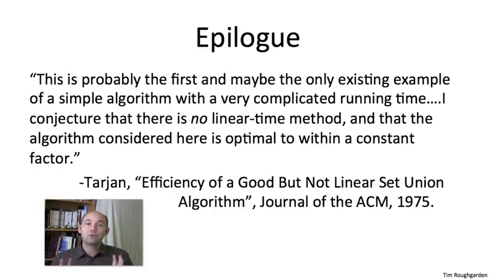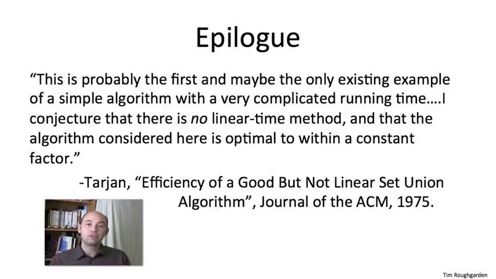He showed that if you use this exact data structure, union by rank and path compression, then there are arbitrarily large sequences of unions and finds on arbitrarily large collections of objects, so that this data structure actually performs asymptotically m, the number of operations, times the inverse Ackermann function of n, the number of objects, amount of work.